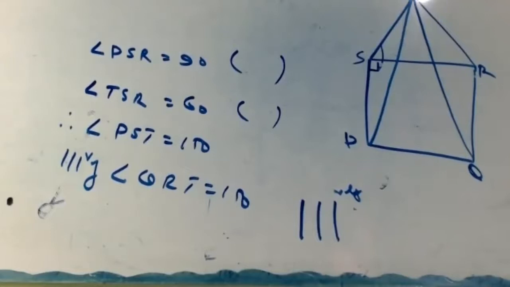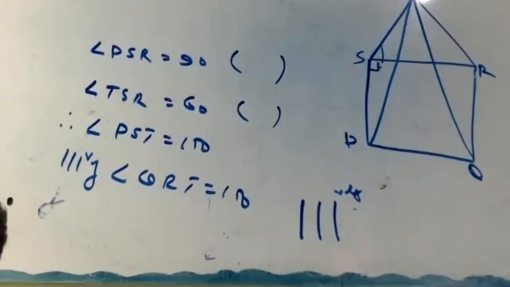Tell me, what is the reason? Sides of a square. Then angle PST equals angle QRT, 150 degrees.